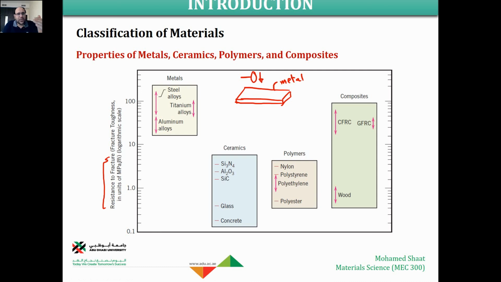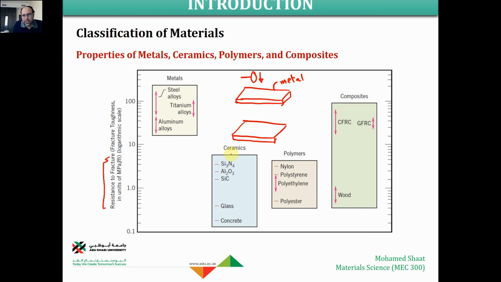So we're going to say that the ability of this metallic plate to withstand the impact force that comes from hammering over the metal is high. So we're gonna say that it has high resistance to fracture. Make sense? If we did the same with another plate, but the other plate is made of glass.